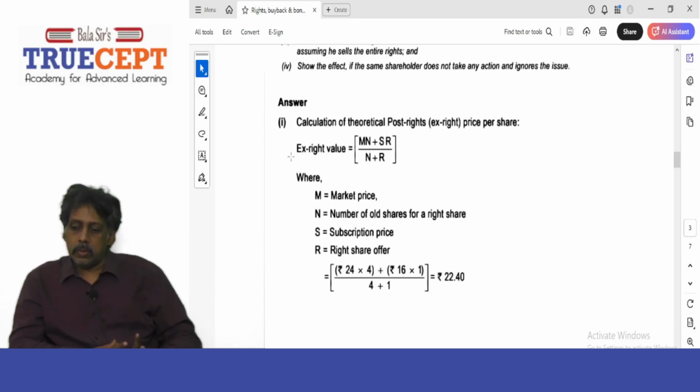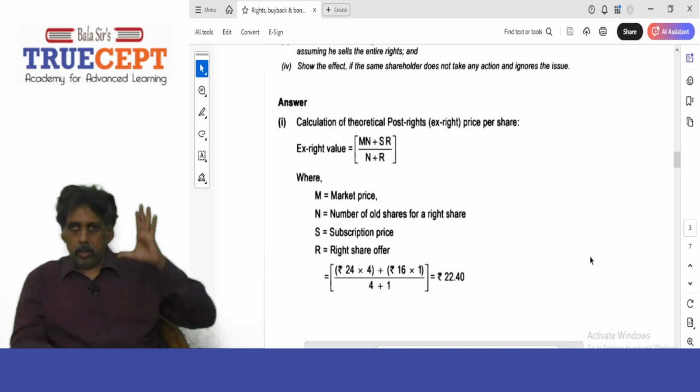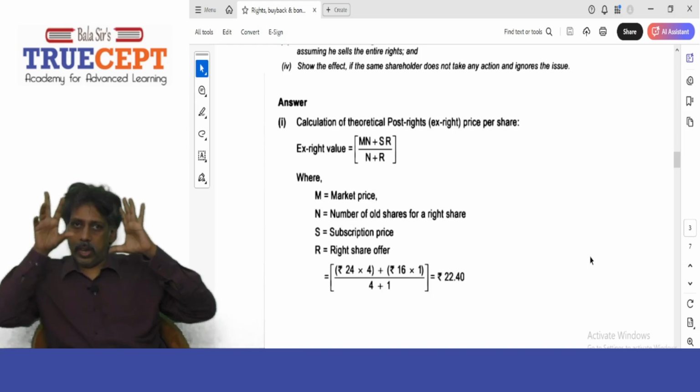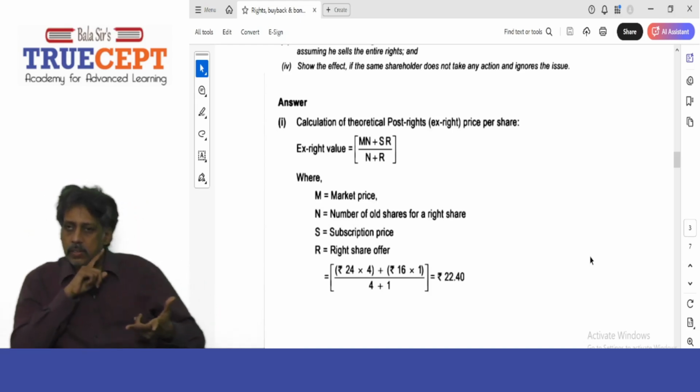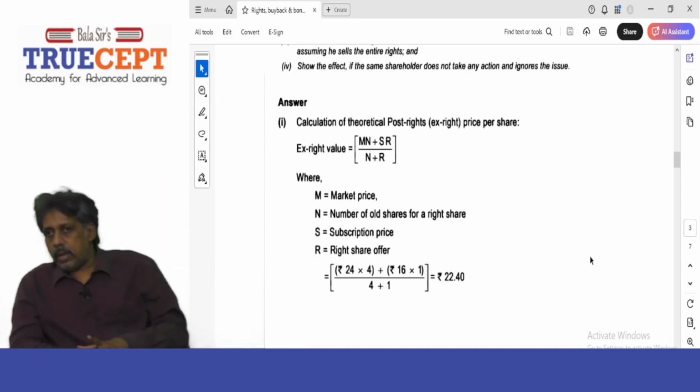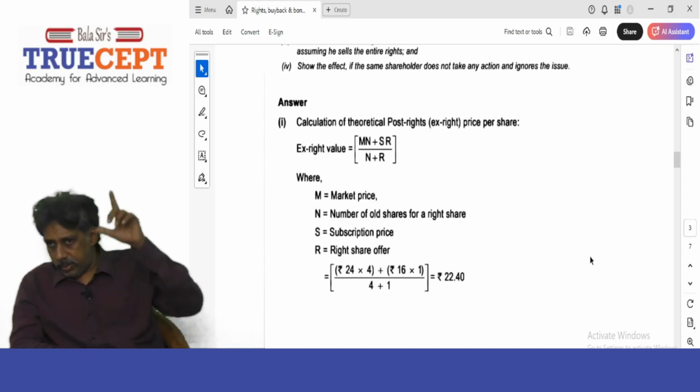They have given us a formula, sir. M, market price, into N, number of old shares for a right share, plus subscription price into right share offer, divided by number of old shares plus right share offer. The same thing: 24 rupees into 4 shares plus 16 rupees into that 1 share, the whole divided by 5 shares. You can do it this way.